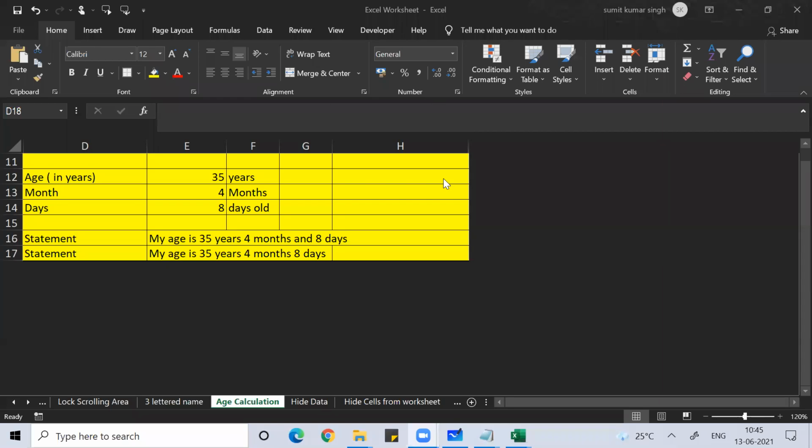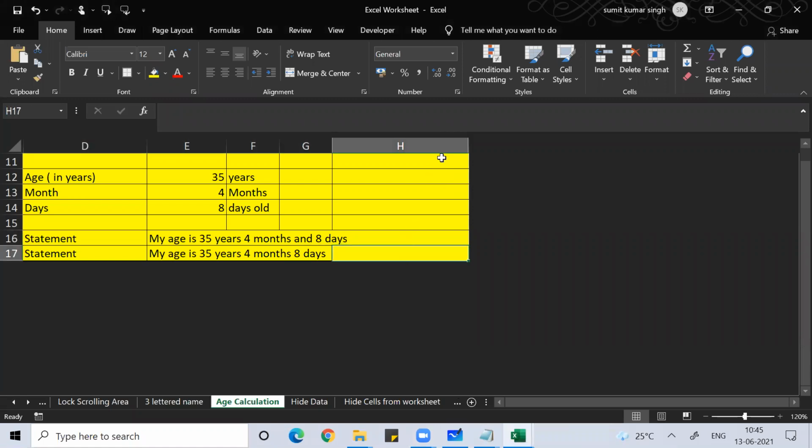I have simply hidden rows and columns. You know how to hide a column, Control 0. How to hide a row, Control 9. How to select a column, Control space bar. How to select a row, shift space bar. I simply did that. Now if I want to unhide, how to unhide?